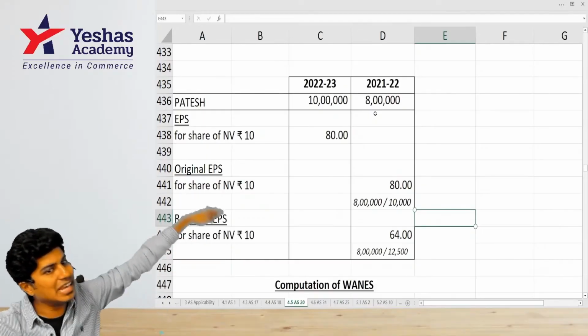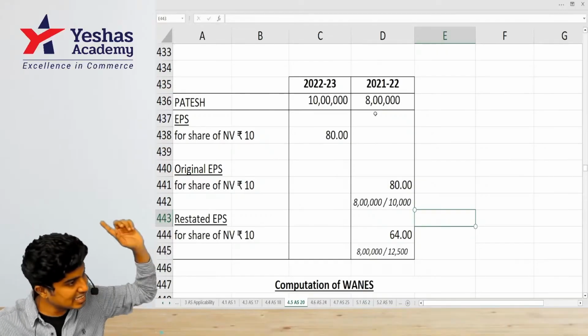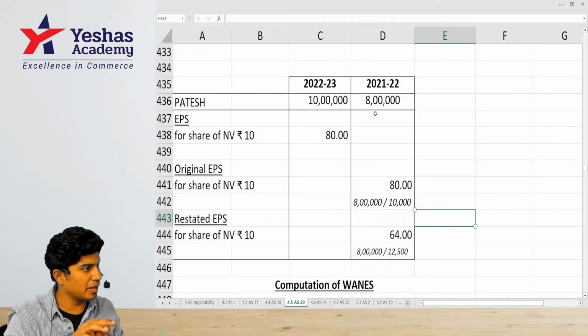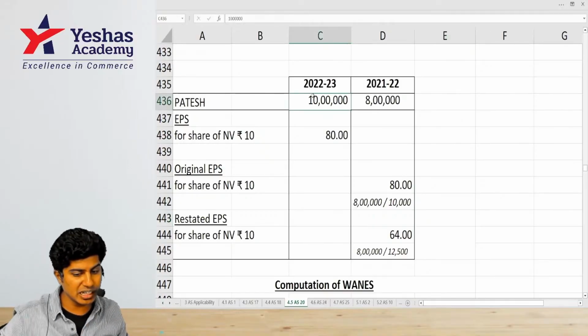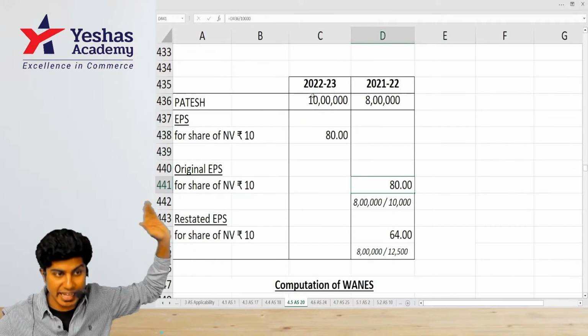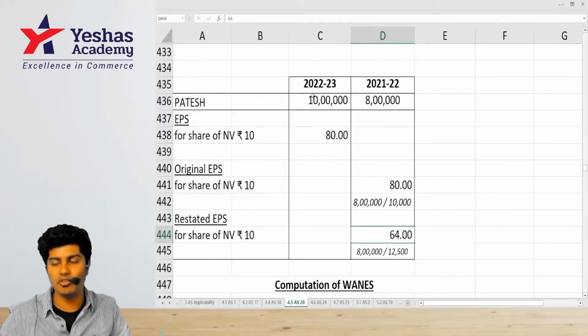In the last year balance sheet and P&L, the EPS would have been 80. In the current year P&L, we should show current year EPS as 80. Last year's original EPS was 80, but for comparison, we will write 64.